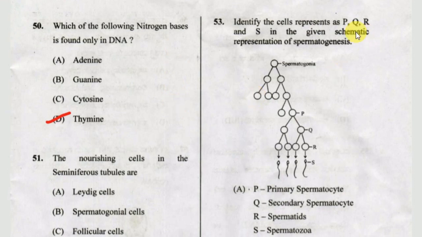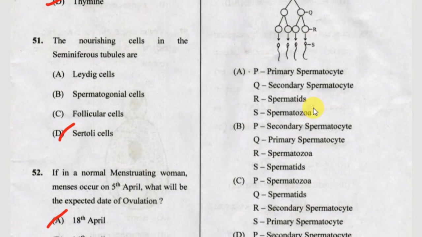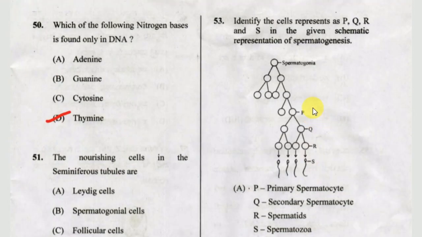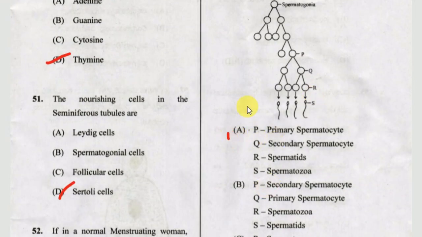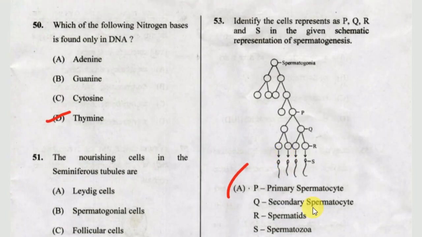Identify the cells represented as P, Q, R and S in the given schematic representation of spermatogenesis. The correct answer for the 53rd is A. Okay, this one. P, Q, R, S, the primary spermatocyte. Okay, guys, please take a screenshot of this one.